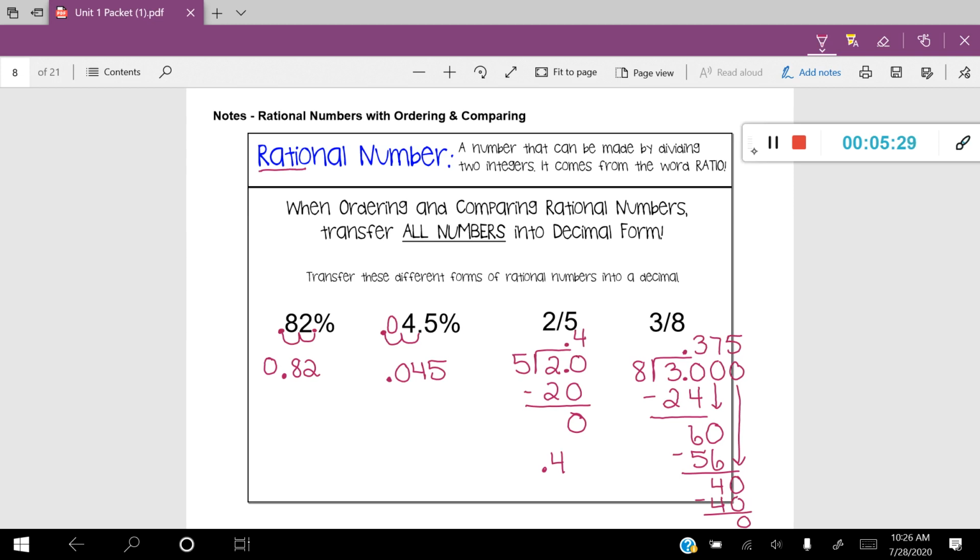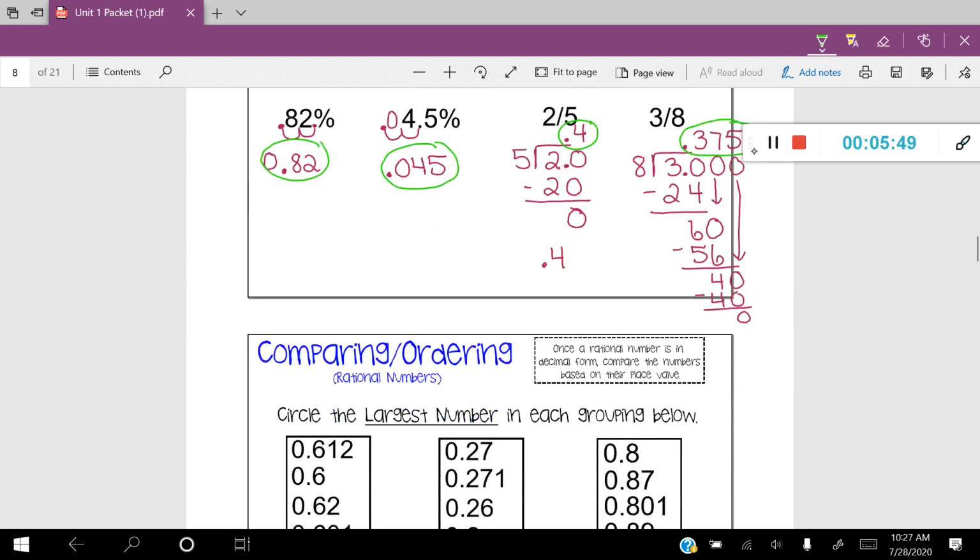So you can see with all of these problems here, we put each of these into its decimal form, which is exactly what we wanted. That is going to be the goal of today's lesson, is to transfer the numbers into decimal form. Now let's talk about how do we compare them once they're in decimal form. Let's go to the next slide.